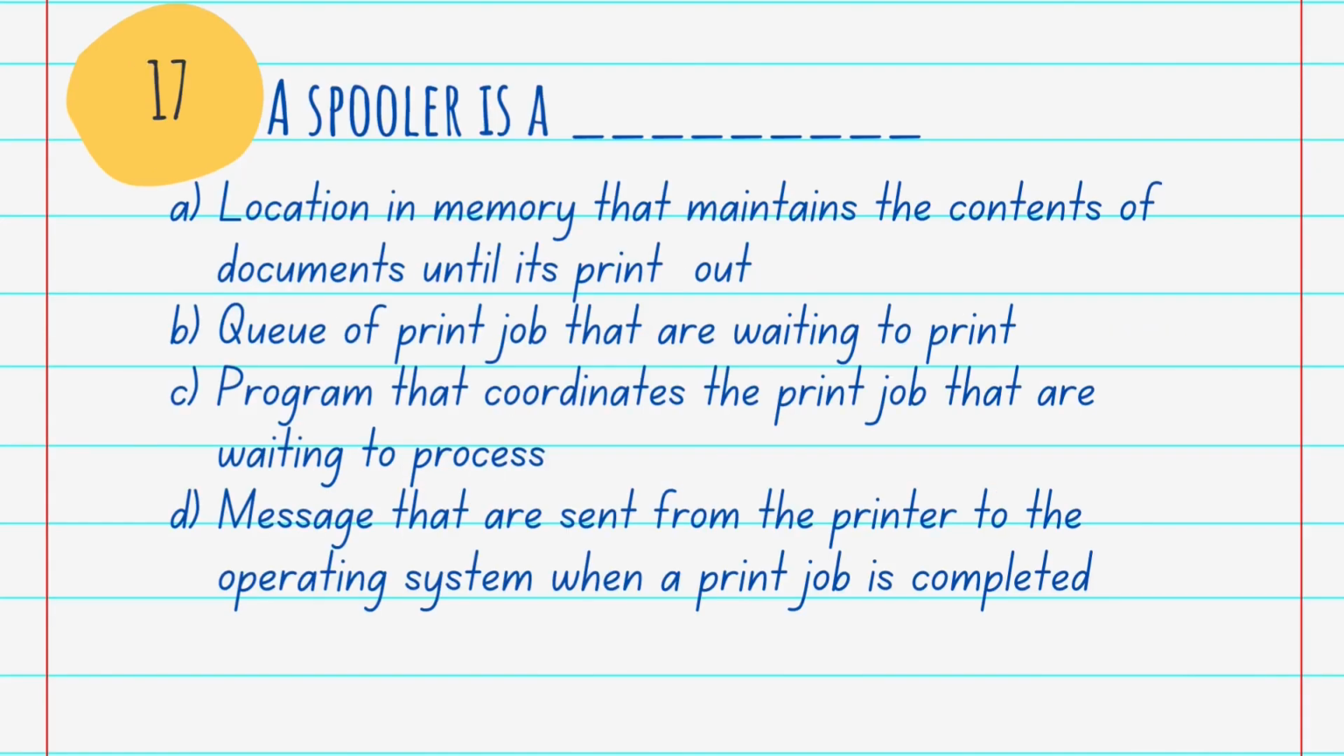Okay. Then the next question is, a spooler is A. a location in memory that maintains the content of a document until its print out. B. Queue of print jobs that are waiting to print. C. Programs that coordinate the print jobs that are waiting to be processed. And D.